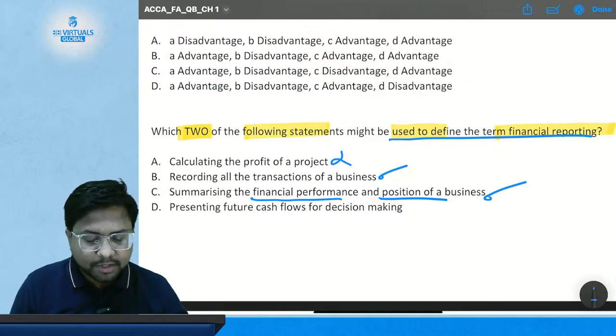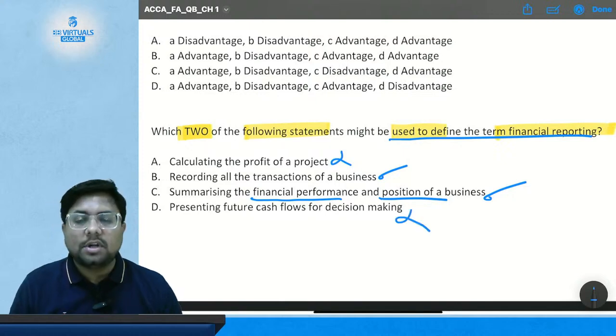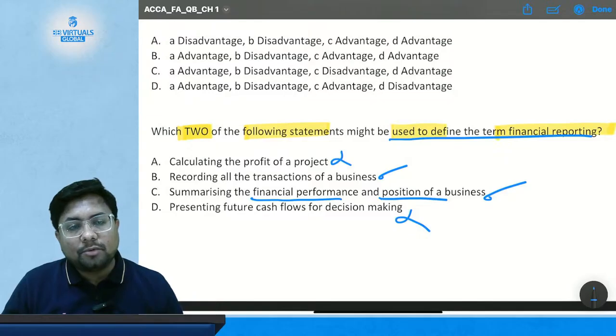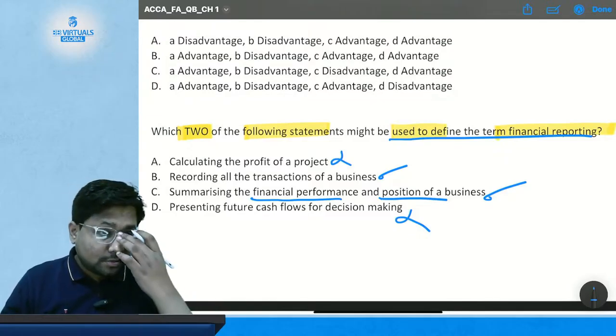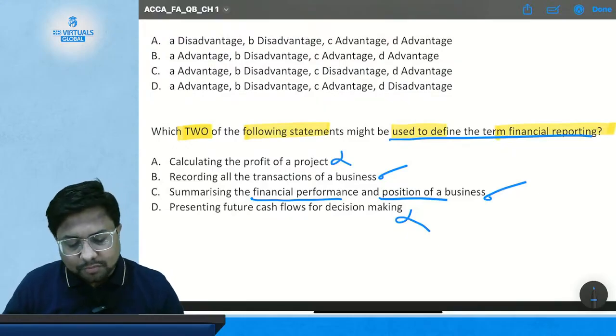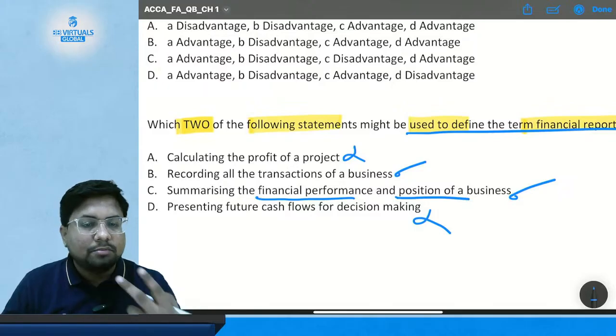Now check option D. Presenting future cash flow for decision making. No. Financial reporting does not deal with future projection or future information. It only deals with historical information. So option D is not correct. Option A is wrong, and option D is wrong.